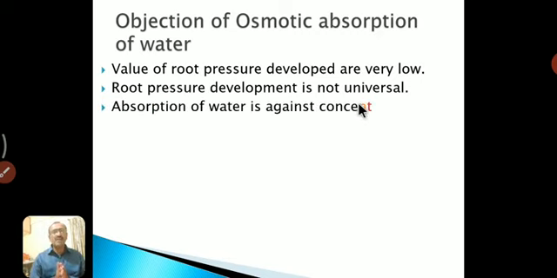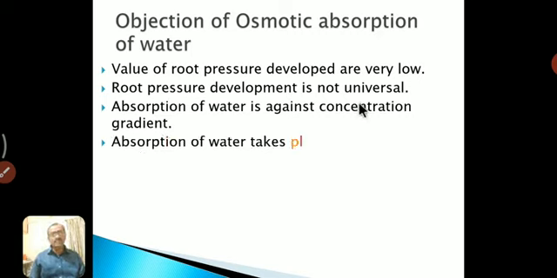Third one is that absorption of water is against the concentration gradient. Against the concentration gradient, and this is another important point. Each and every plant has a different concentration gradient, and absorption of water is against the concentration gradient. It is another point.